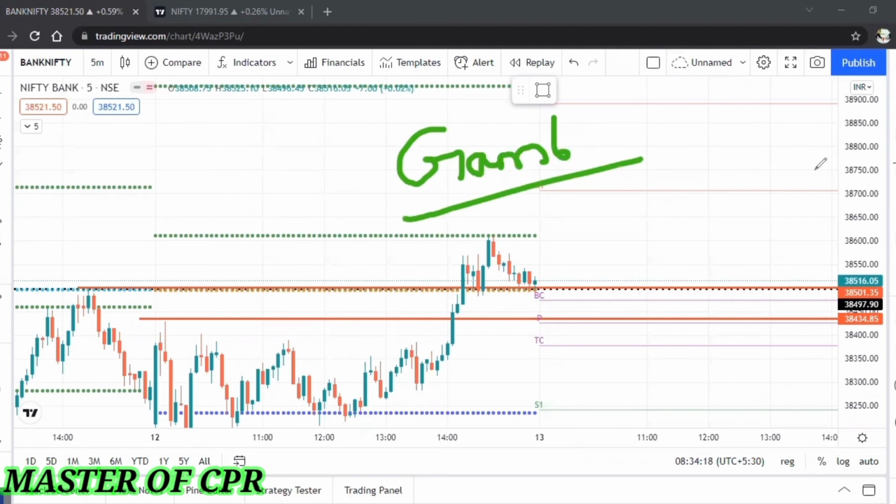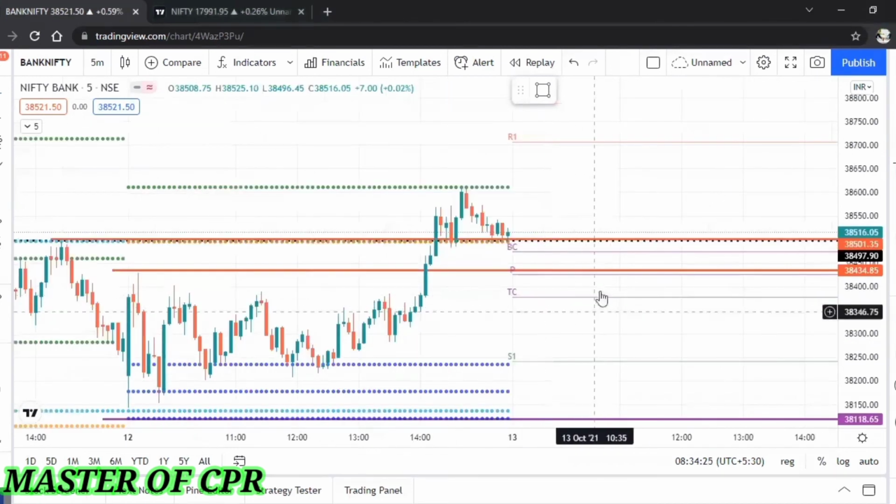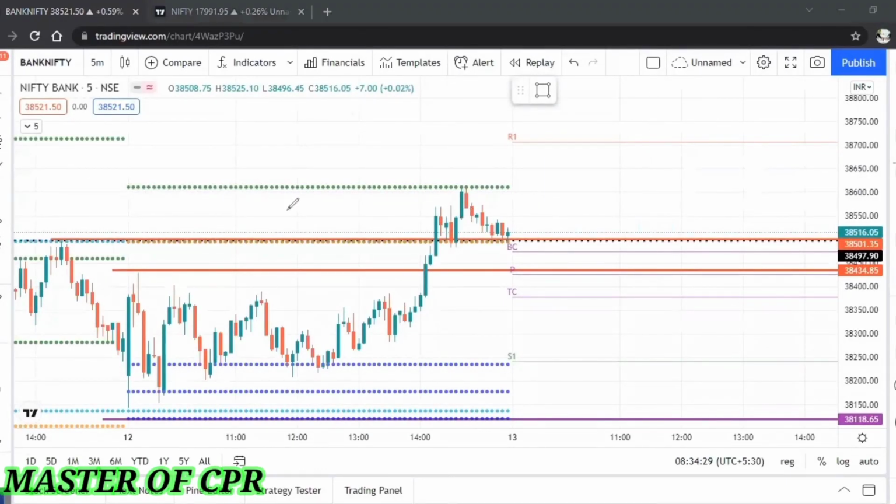In the same way, if the market opens gap down, the Indian market depends upon the foreign market. So if those are negative, the market can open gap down. We can make a huge loss here.